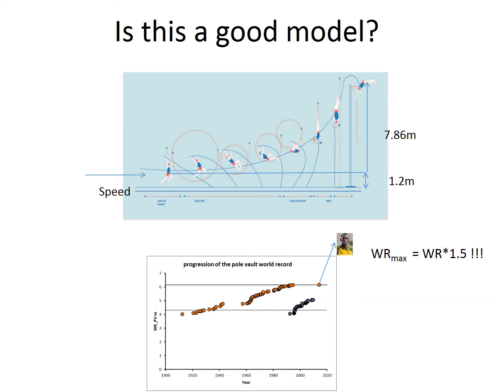So we can go back to the scientific method that we did in the first couple of lectures, look at our model, and ask, is our model realistic? There are a whole bunch of reasons why our model might not be realistic in this case. The speed that Usain Bolt runs while holding an enormous pole is probably not as fast as he can run when he's not holding it, so his velocity is probably a bit less. Also, maybe the energy transformation from kinetic energy to potential energy is not 100% efficient. So we might go back and revise our model with some different data and some different assumptions. Anyway, so